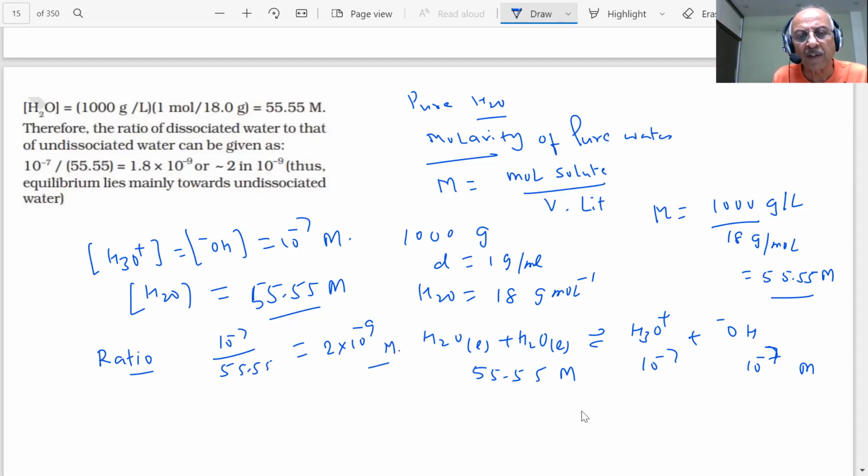This value is, you can say, negligible. Very, very small. When K value is very, very small, what does it mean, student? The equilibrium is lying to the left, this side. That means at 298 Kelvin, you are taking this as H2O. The amount of this is very, very small. The equilibrium is mainly towards undissociated water.